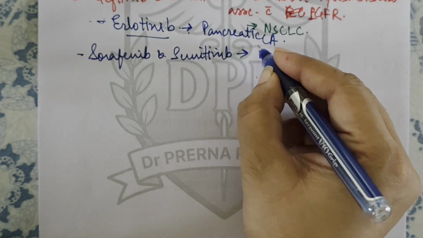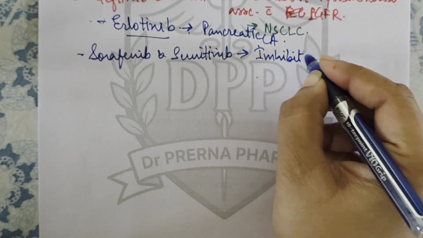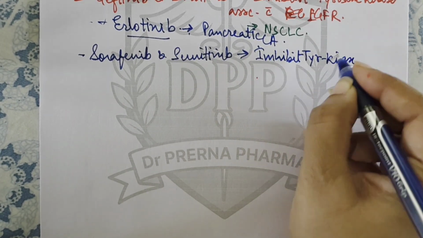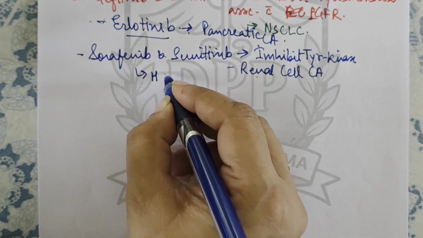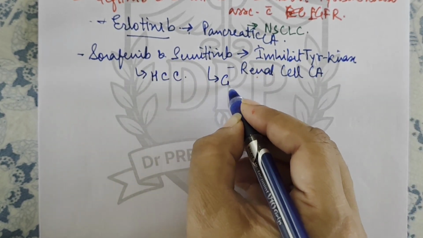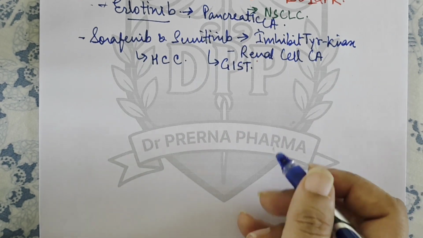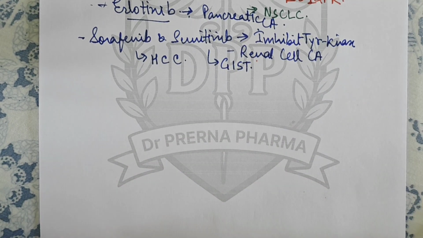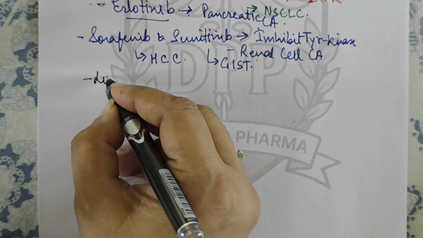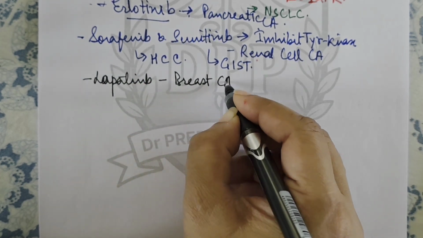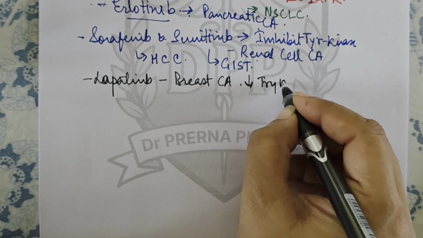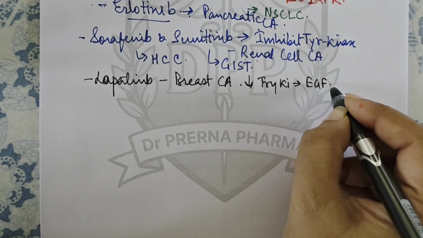These are small molecule inhibitors of tyrosine kinase. They are used in renal cell cancer. Sorafenib is also used in hepatocellular cancer. Sunitinib can also be used in GI stromal tumor. They cause hypertension as an adverse effect. Next drug that we have is lapatinib. It is indicated for breast carcinoma. It inhibits tyrosine kinase associated with EGFR.